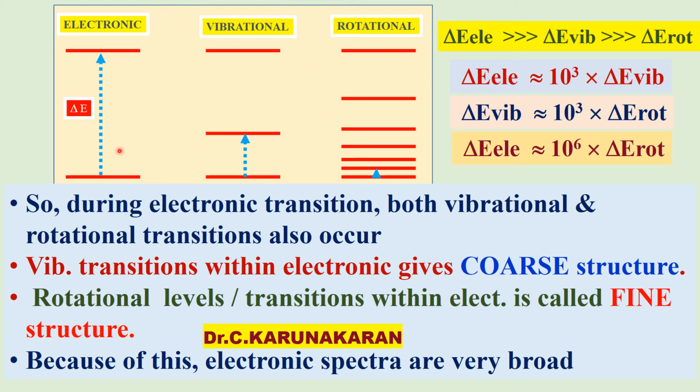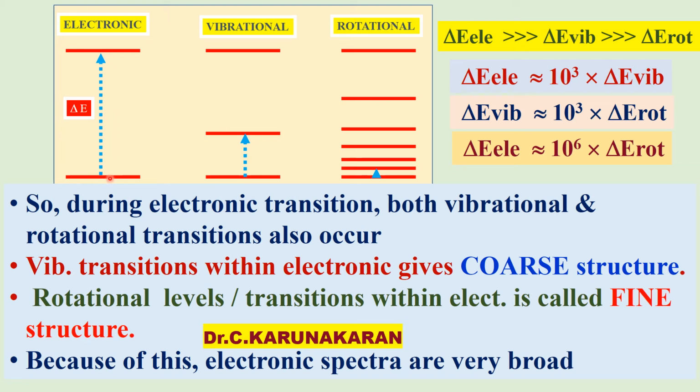For example, during an electronic transition there will be vibrational transitions, and within vibrational you will have rotational. So during electronic transitions, both vibrational and rotational transitions also occur.